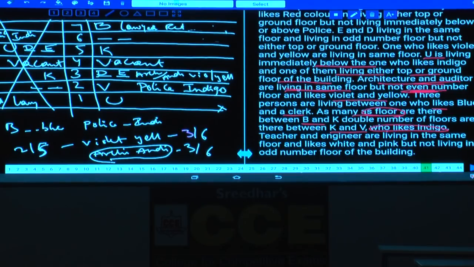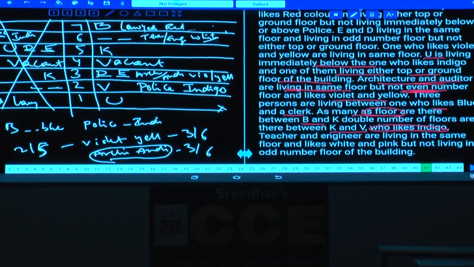And teacher and engineer are living on the same floor. What is that floor here? And that is nothing but the 6th floor. Teacher and engineer are living on the same floor and like white and pink. And the colors were also clearly given, white and pink.